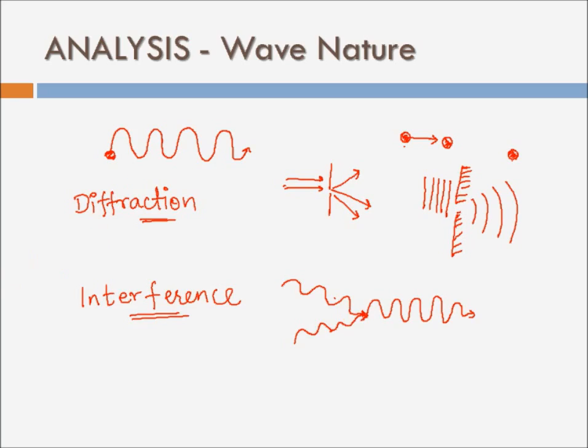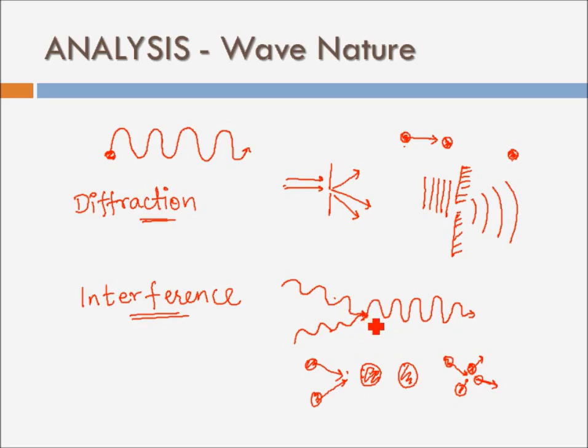If instead of waves the electromagnetic radiations happen to be, let's assume, particles, then when two particles collide at the same time at the same place, you don't see a net resultant particle instead of those two. You do not see a new particle which has the mass equal to the sum of the individual particles and volume equal to the sum of the individual volumes. There is no such thing there. Whenever two particles collide with each other, they will simply collide and change their directions or velocities and go on moving, as you might have done in conservation of momentum.